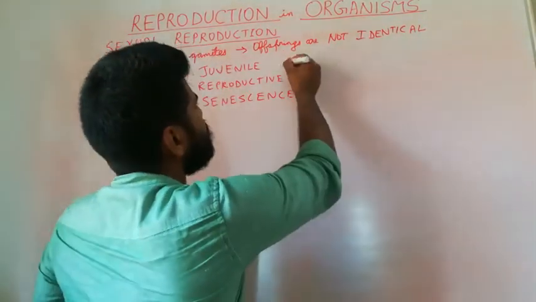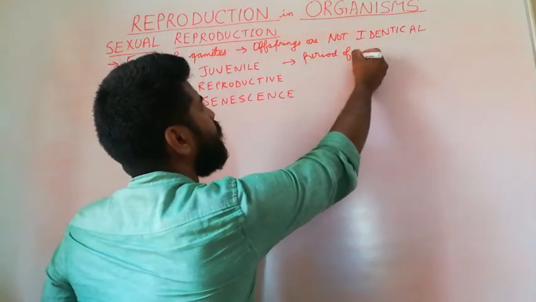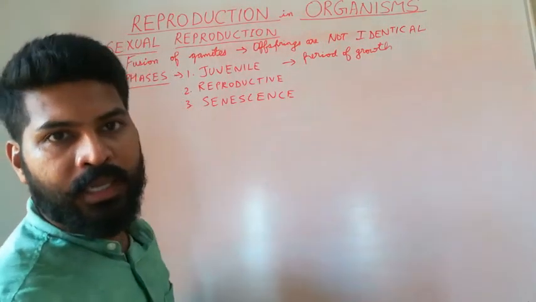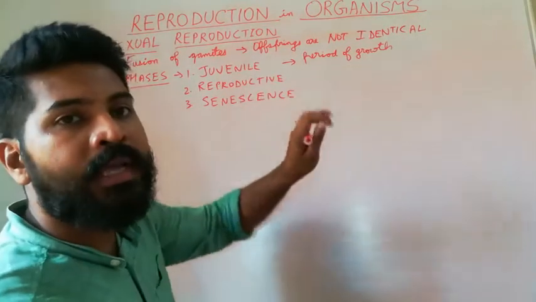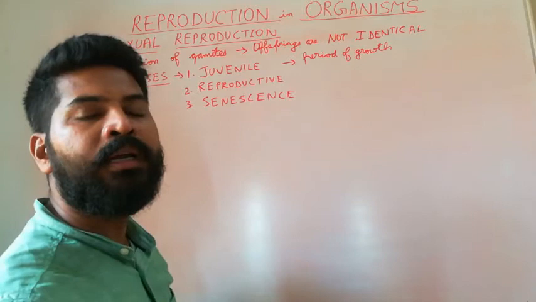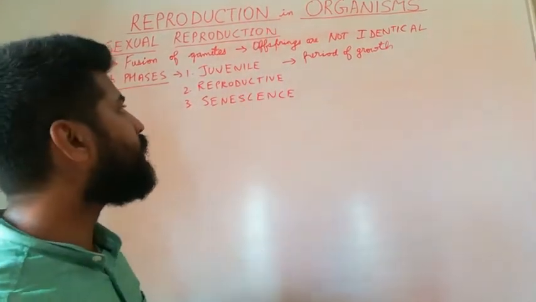Juvenile phase is the period of growth during which the organism grows in size. In plants, we can call juvenile phase as vegetative phase, where the plant increases in length, that is the stem grows and the leaves increase in number.